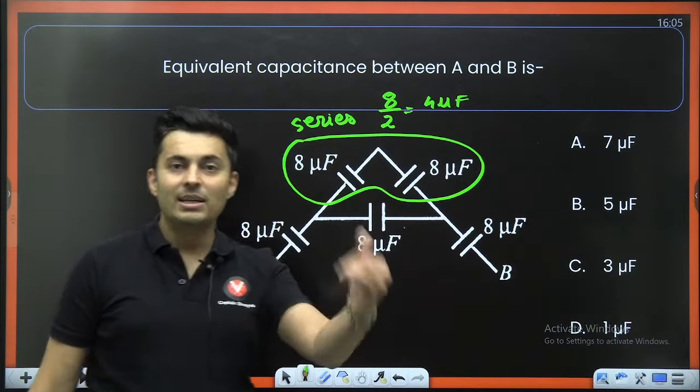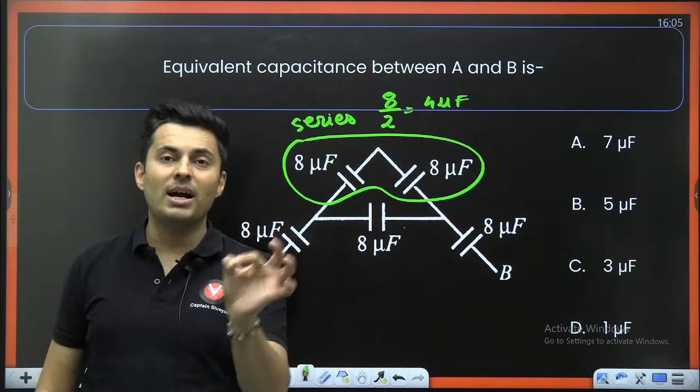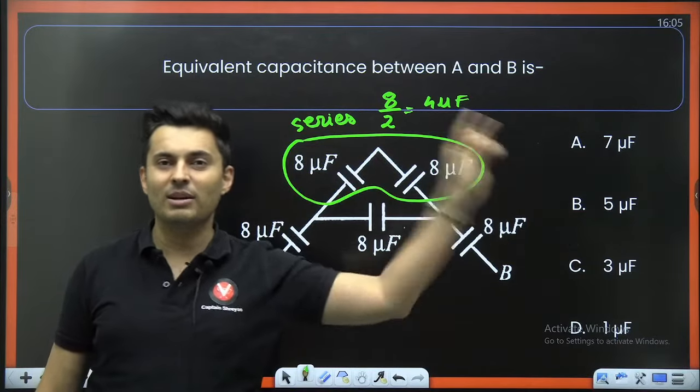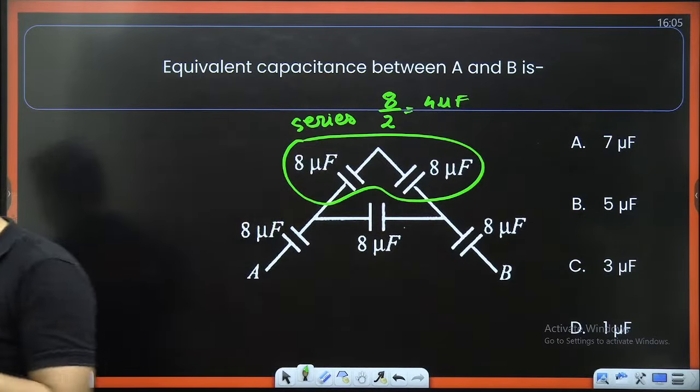Okay. So it will get divided because for series you will use 1 by C1 plus 1 by C2 plus 1 by C3. That is the formula that you will use.